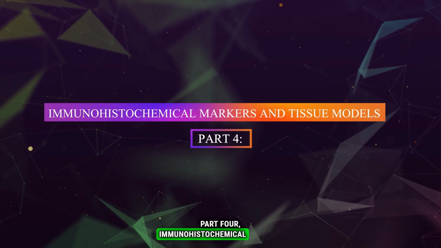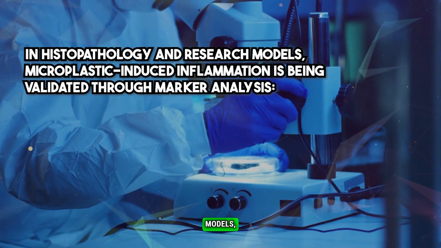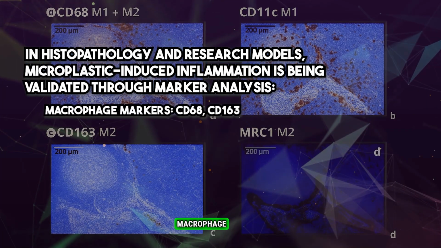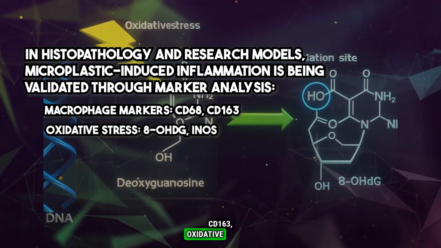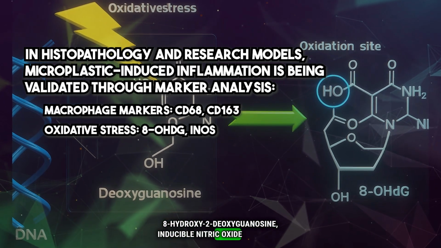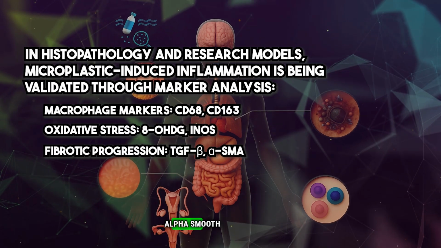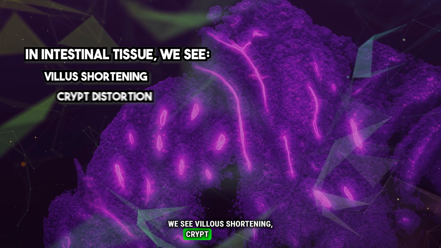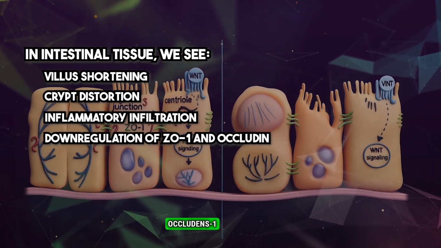Part 4, Immunohistochemical markers and tissue models. In histopathology and research models, microplastic-induced inflammation is being validated through marker analysis. Macrophage markers, CD68, CD163, oxidative stress, 8-hydroxy-2-deoxyguanosine, inducible nitric oxide synthase, fibrotic progression, transforming growth factor beta, alpha-smooth muscle actin. In intestinal tissue, we see villus shortening, crypt distortion, inflammatory infiltration, downregulation of zonula occludens 1 and occludin.